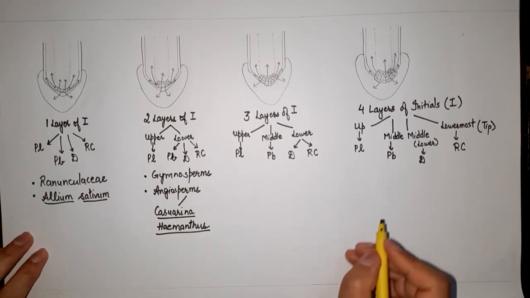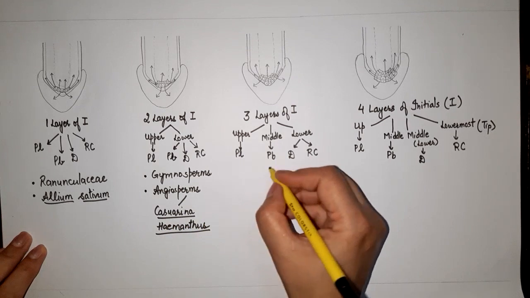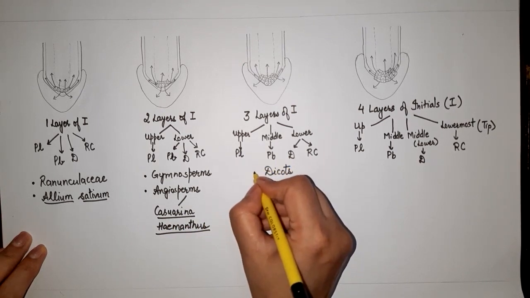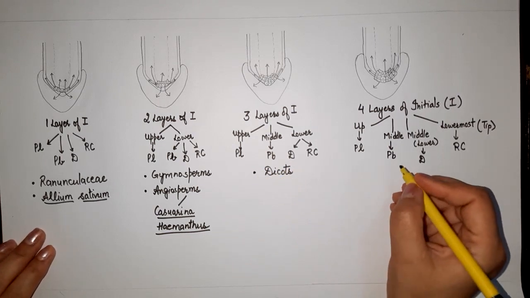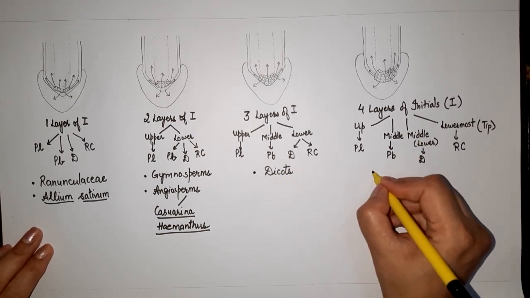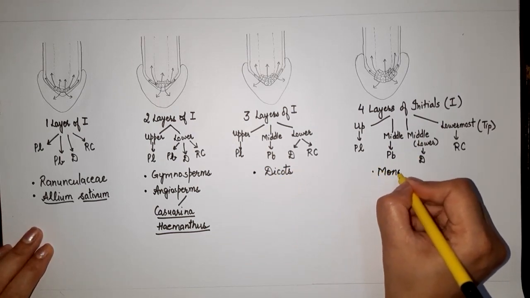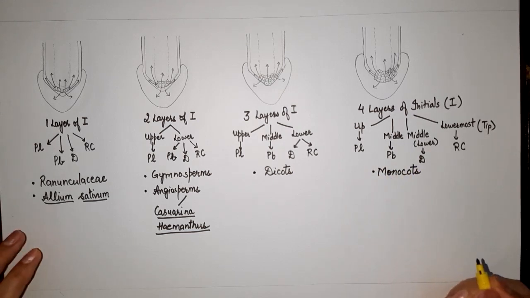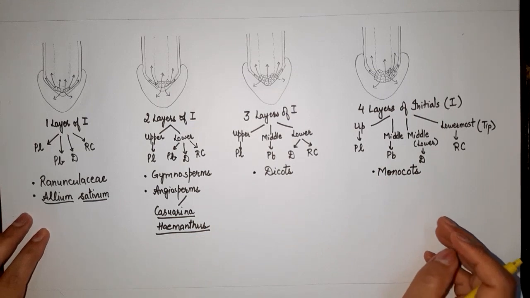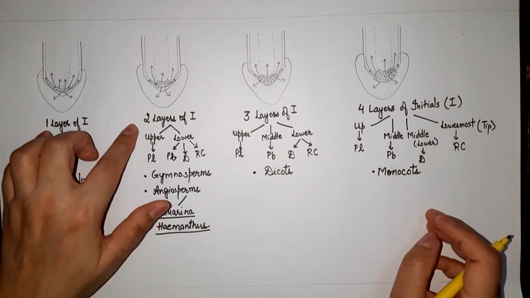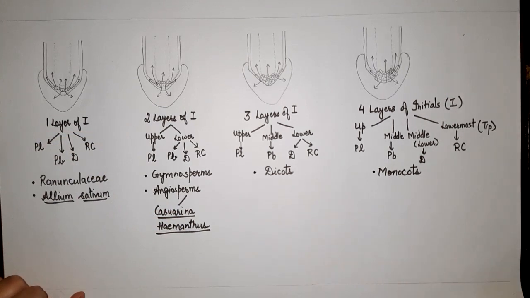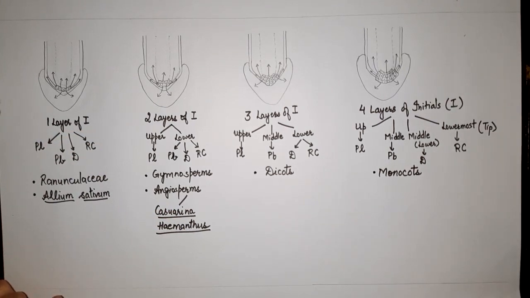The 3 layers of initials are typically found in angiosperms, and that too in case of dicots. And the 4 layers of initials are found in case of monocots. So basically in angiosperms all 4 categories are found, whereas in gymnosperms we have 2 layers of initials. Okay. So these are the examples. So that was related to the histogen theory.